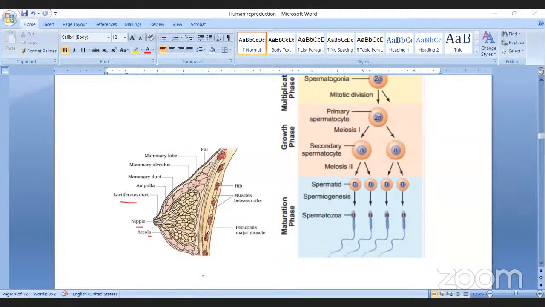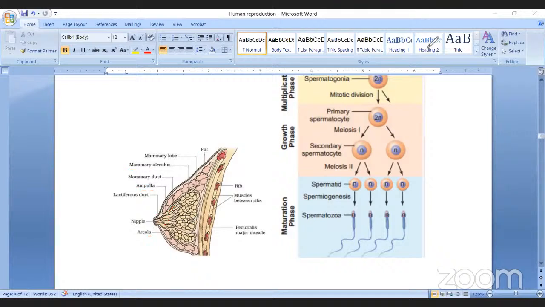This common duct is connected to a number of chambers called the mammary ampulla. This mammary ampulla is connected to a number of mammary lobes. Each lobe contains alveolar structures called mammary alveoli, where milk is secreted, and this is connected to fat. That's all. So that is a sectional structure of the mammary gland.